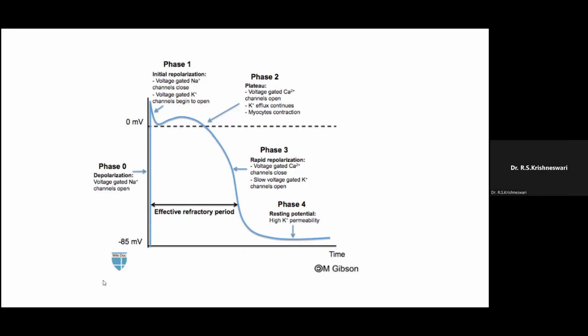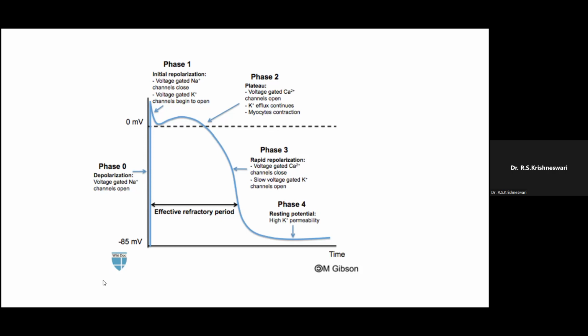So this is regarding the depolarization and repolarization of the heart. This depolarization and repolarization is very, very important as far as the ECG waves are concerned. When explaining the waves, we'll be saying it is due to repolarization, it is due to depolarization, like that. So this slide explains the depolarization and repolarization of the heart.